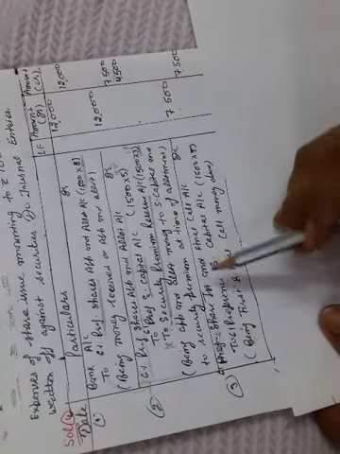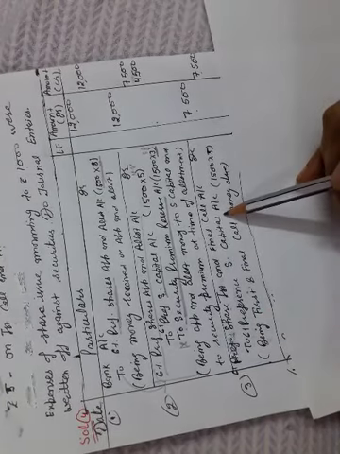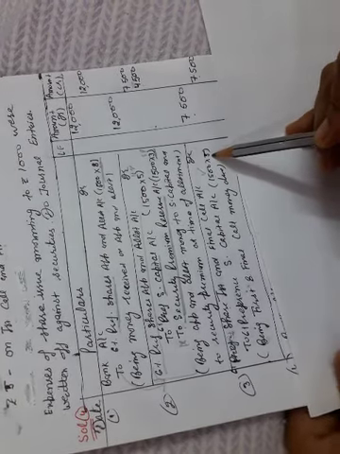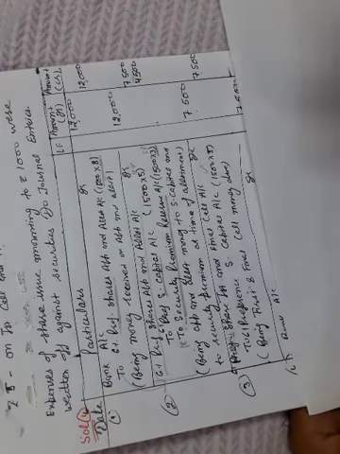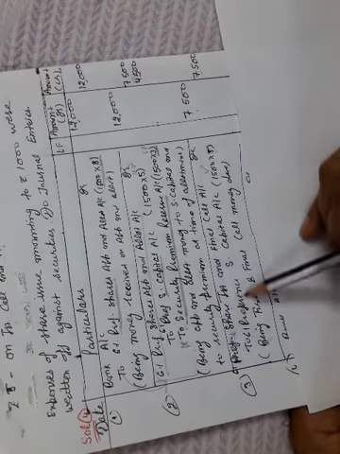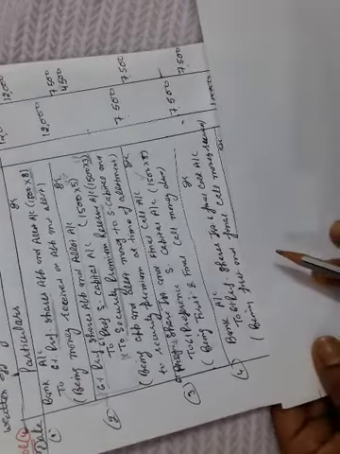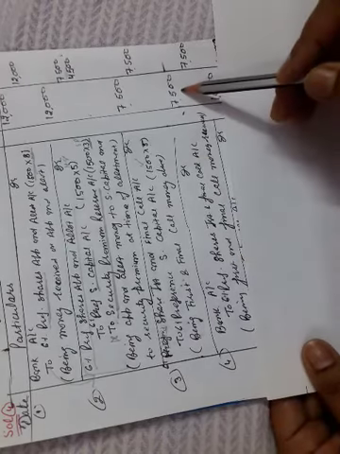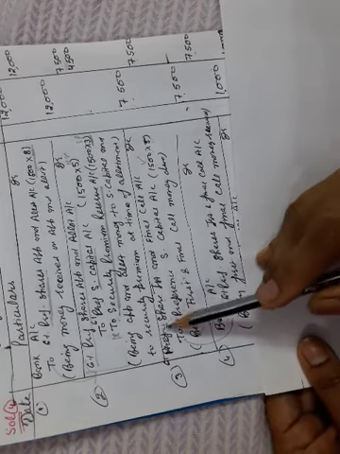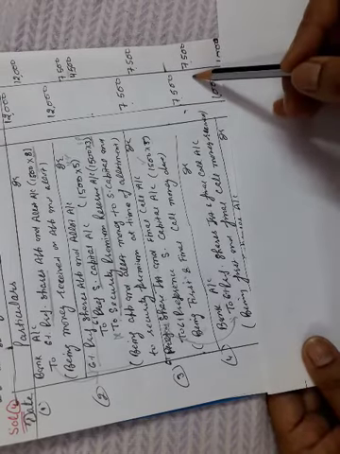Next due entry: share first and final call account debit to 6% preference share capital, 1,500 shares multiplied by 5 rupees installment. So the company will get 7,500 as the first and final call. They will make the due: share first and final call account debit 7,500 to preference share capital 7,500. When the company receives the money, they will do the same entry as usual: bank account debit 7,500 to 6% preference shares first and final call account 7,500.